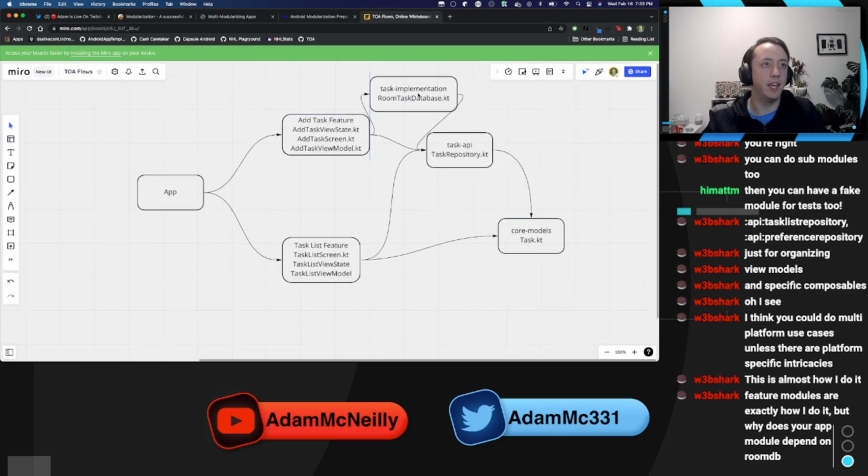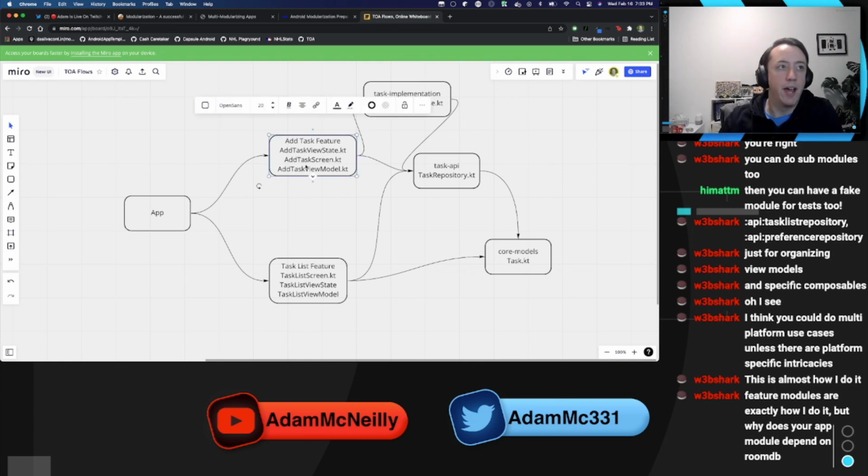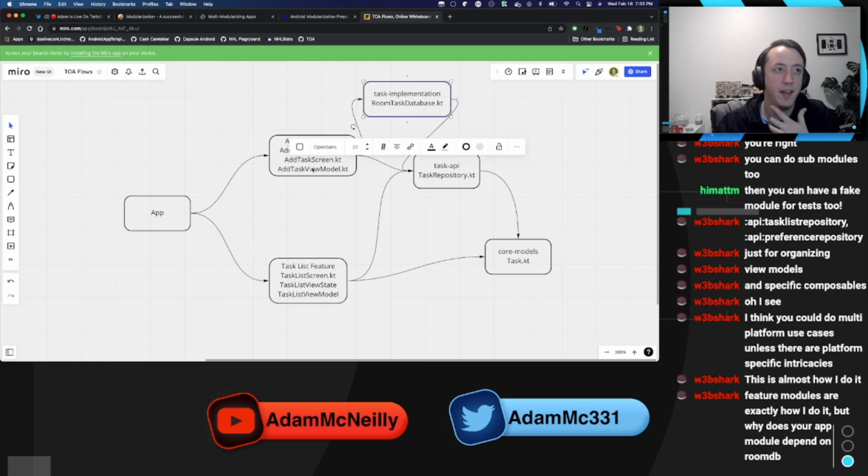The argument I had seen when I read that approach was that your app module is the only place Dagger's going to live, so it can configure what all these dependencies are. So rather than your add task feature knowing what the implementation is, it just depends on the API, and then in the app module you configure all those dependencies. But I feel like that's not that big of a deal, because if I want to change what this uses, I just change this module, and that should be fine.